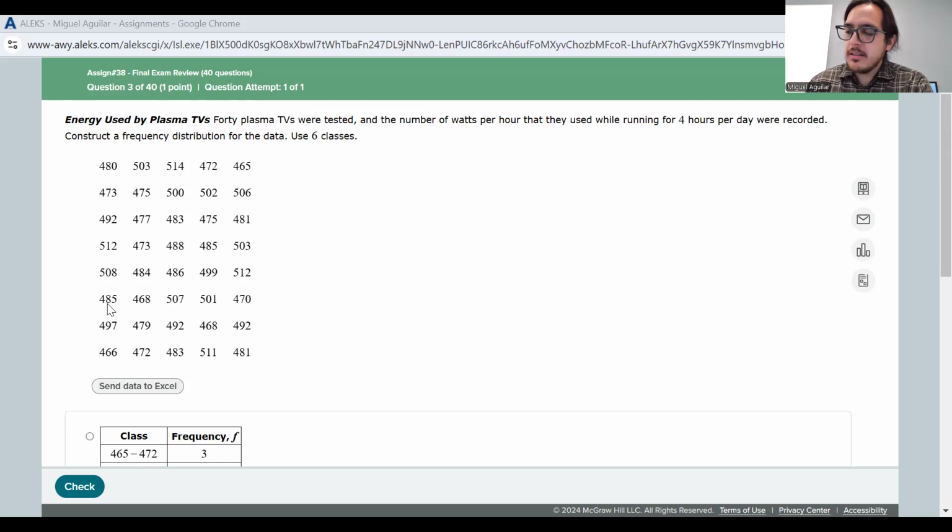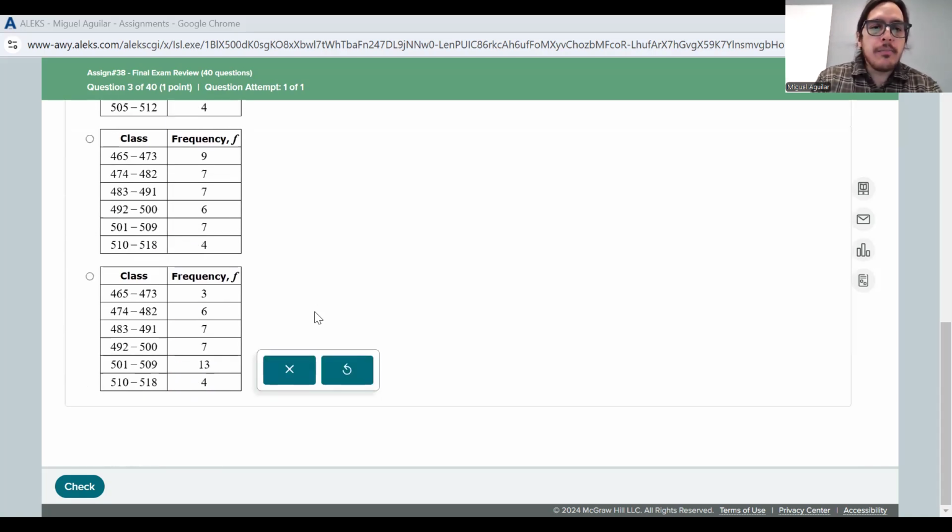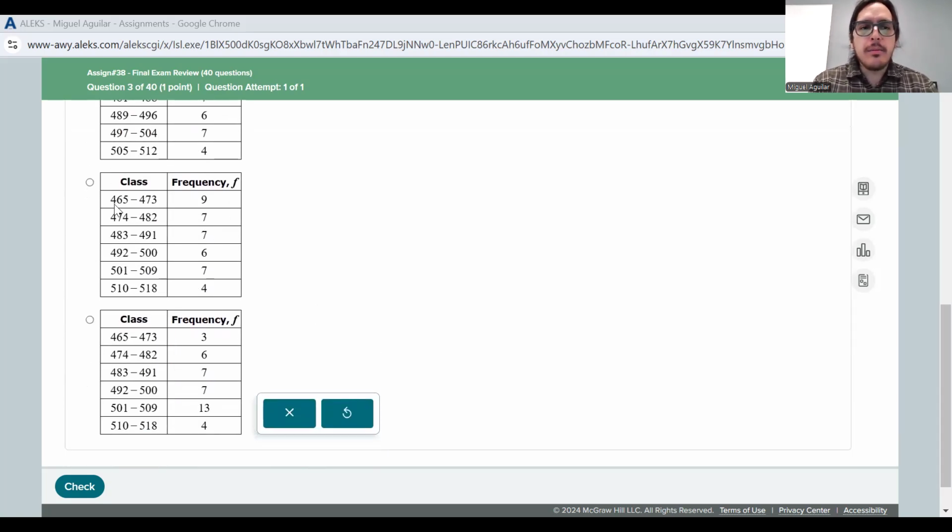So this isn't necessarily the maximum, because I think in our data set it was 514 for the maximum. But we just go ahead and use that stair-stepping pattern of adding 9 to each of these, and we get that upper bound for that last class. Either way, both of these look good in terms of their class boundaries, upper and lower. So the only thing we really have to do is the hard part of counting up the frequencies.